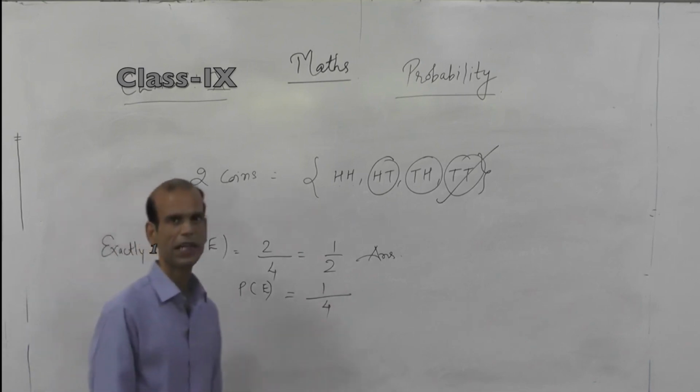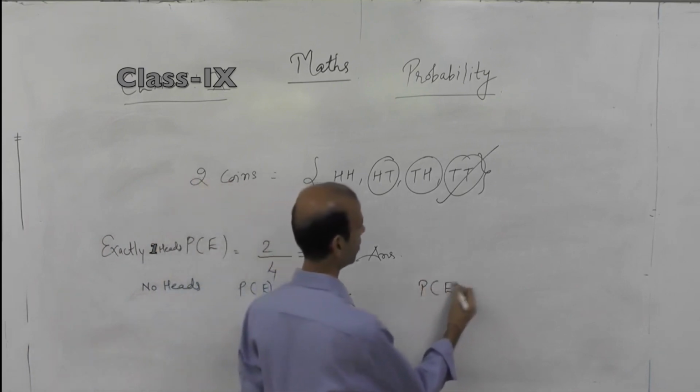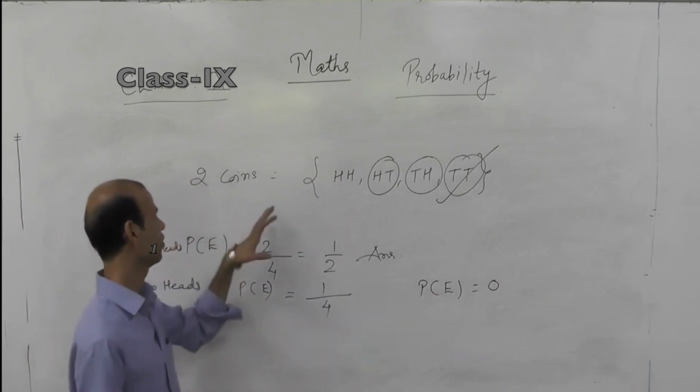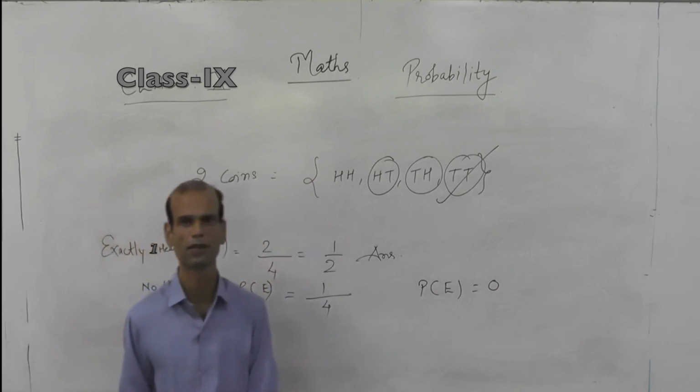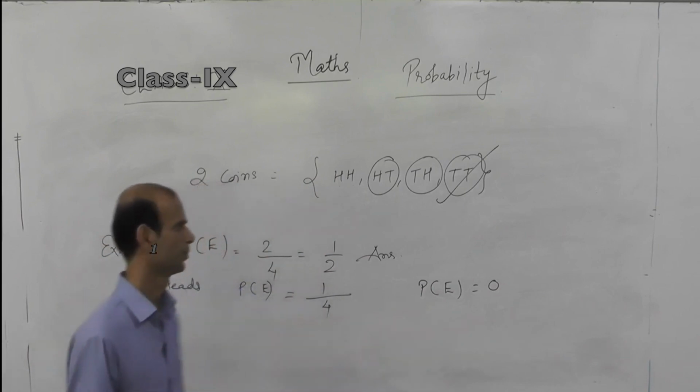What is the probability of getting 3 heads? The answer will be 0. Because in case of tossing 2 coins together, you will never get 3 heads. So the probability of the event will be 0.